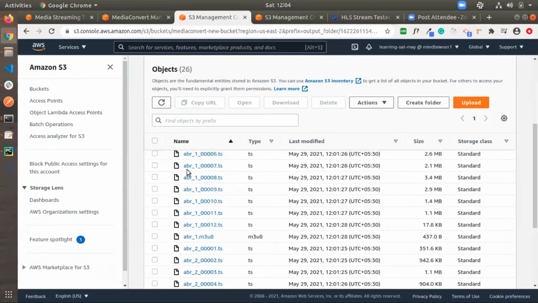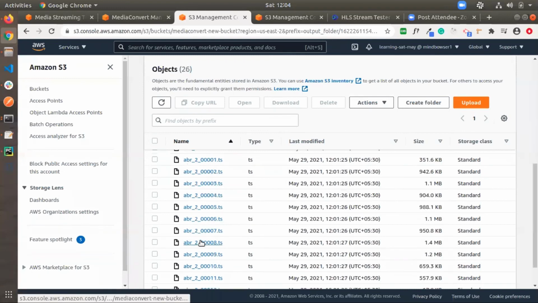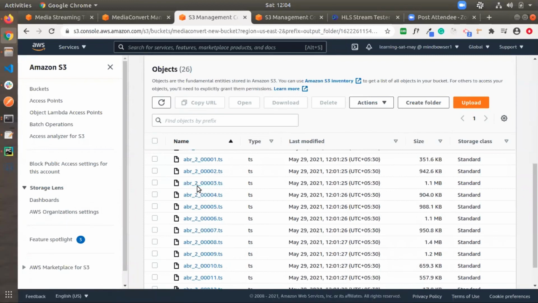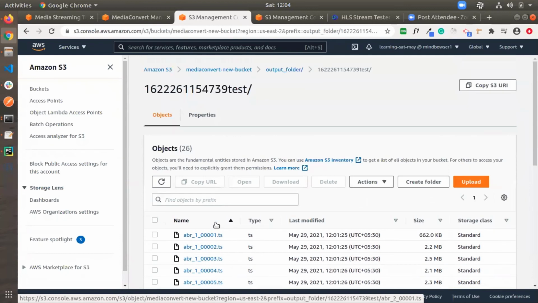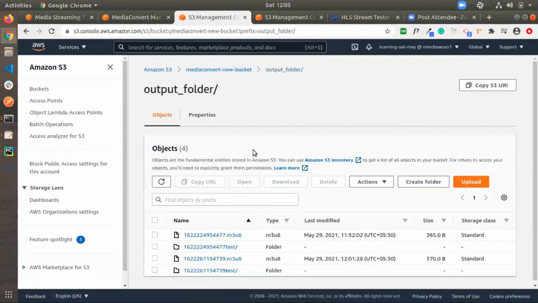Basically ABR is the name modifier I have given, and this one is the first output, and the remaining two, with the underscore in between, are the second output. So by this we can identify the different outputs. After that I will show the integration file.